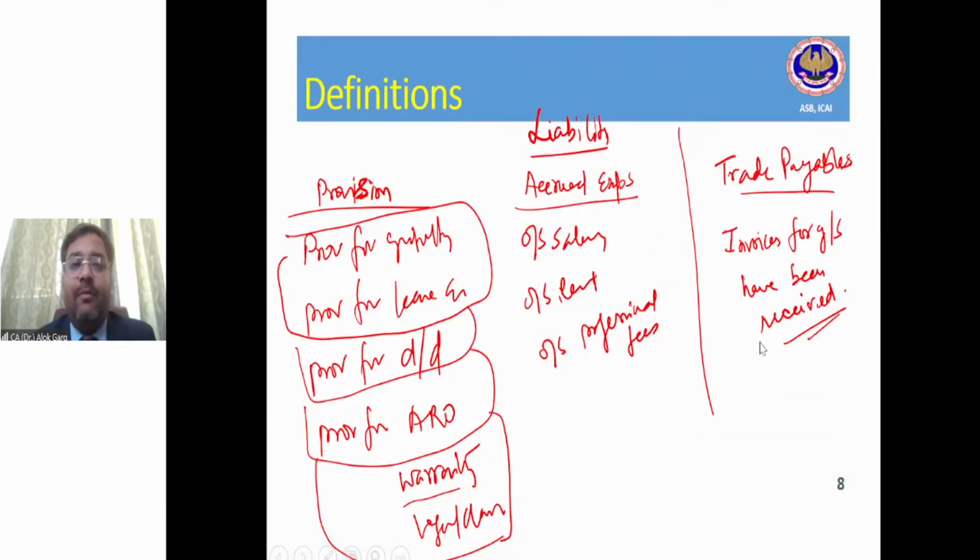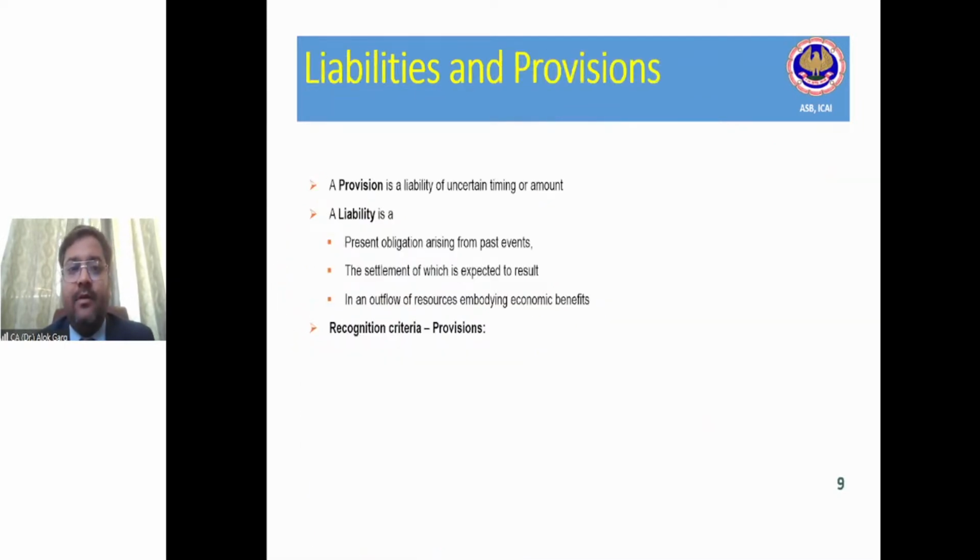So let me go back to my PPT again. We have discussed provisions, accrued expenses and trade payable, right? Now let's discuss the liabilities and provisions. Friends, first discuss the liability. What is meant by liability? Liability is a present obligation arising from past events, the settlement of which is expected to result in an outflow of resources embodying economic benefit.